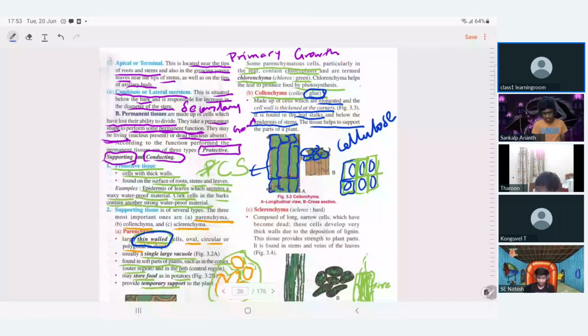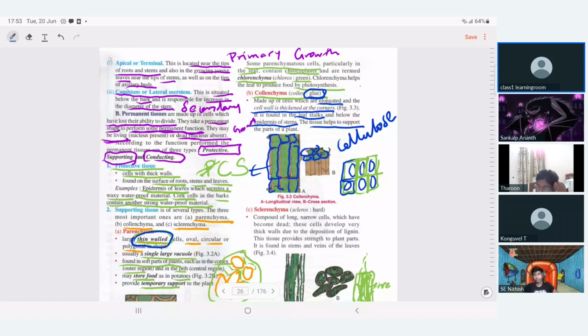Chlorenchyma is different from collenchyma. What is chlorenchyma? Chloroplast-containing parenchyma. I studied this in the previous chapter. But this is collenchyma.